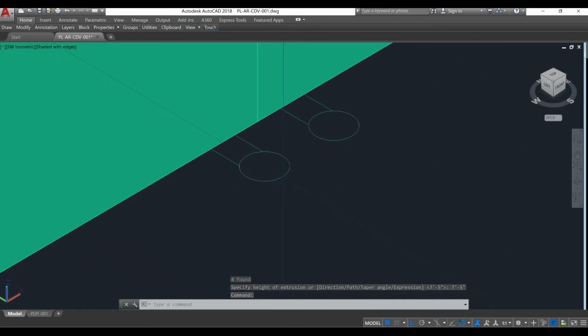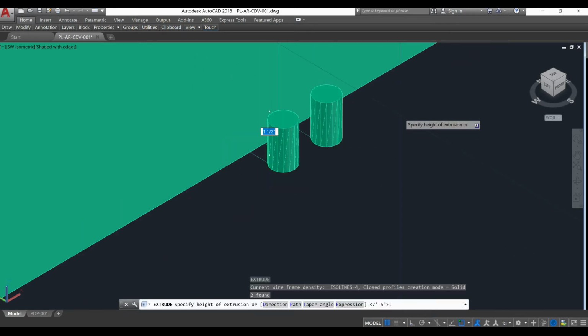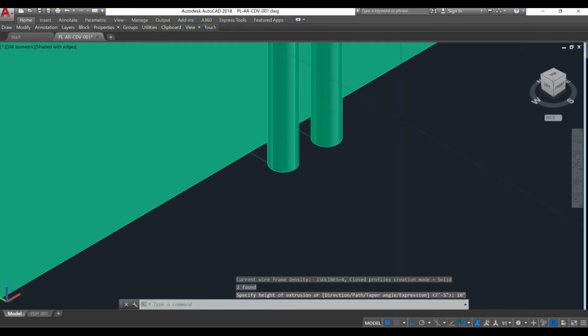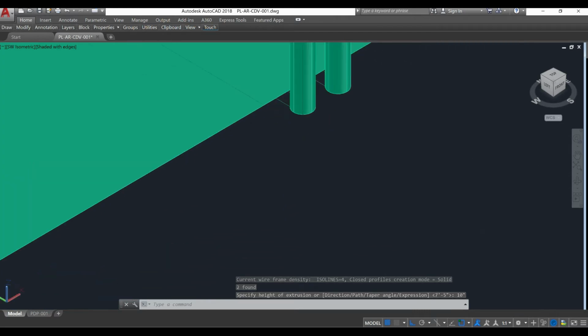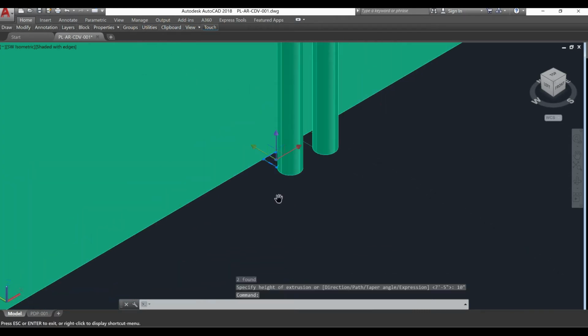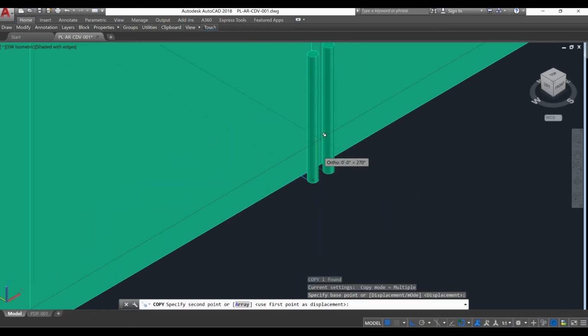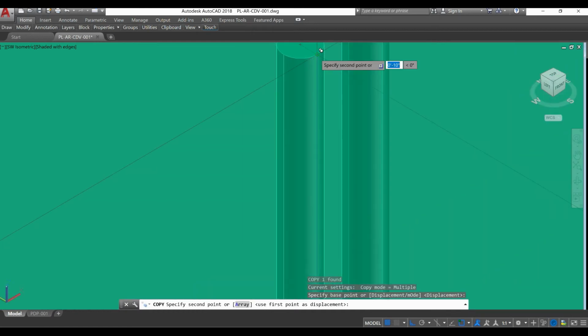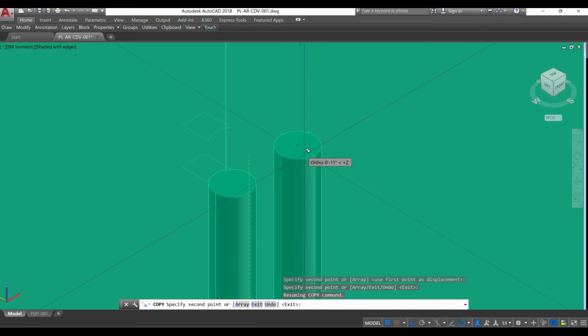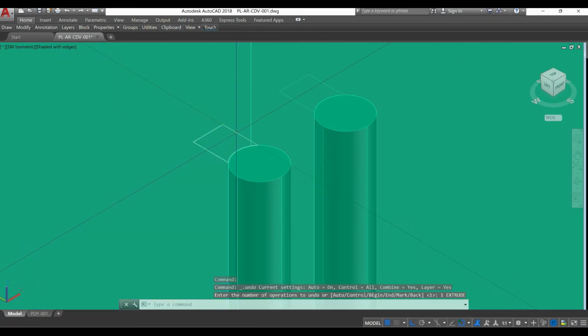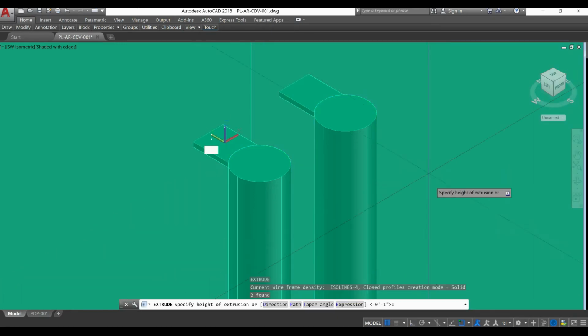Last but not least, the handles. So I'm going to start with the circles, and they will be around 10 inches, and it looks good. Let's create a copy with that piece. That is the connection between the glass and the handle to the top. Okay, once there, we're going to create the other copy for the other handle, and we're going to extrude both at the same time. They will have 1 inch.